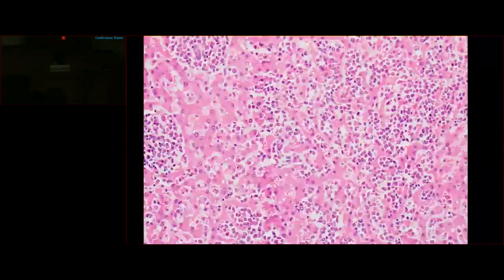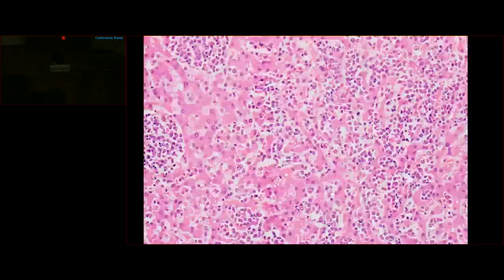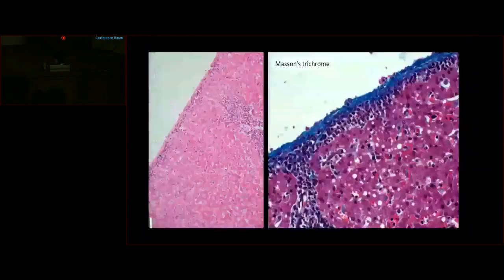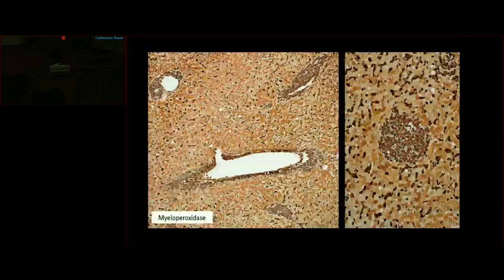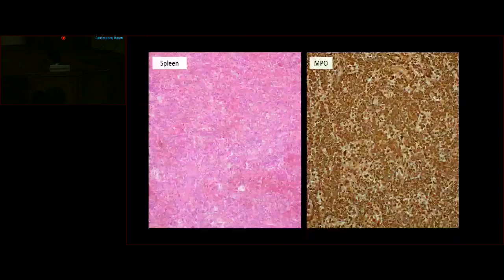This infiltrate is also seen in a perivenular subendothelial distribution, as well as in the subcapsular location of the liver. These leukemic cells are highlighted on the immunostain for MPO. The background liver shows presence of predominantly microvesicular combined with macrovesicular steatosis, and focally prominence of Kupffer cells is noted in the sinusoidal spaces with focal hemophagocytosis.